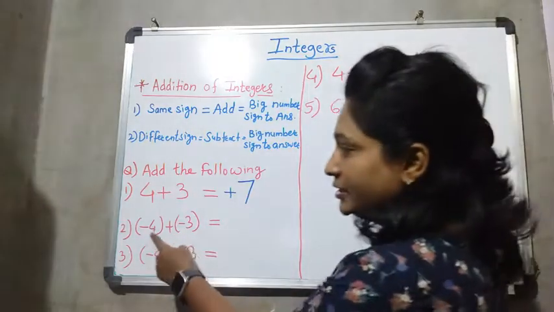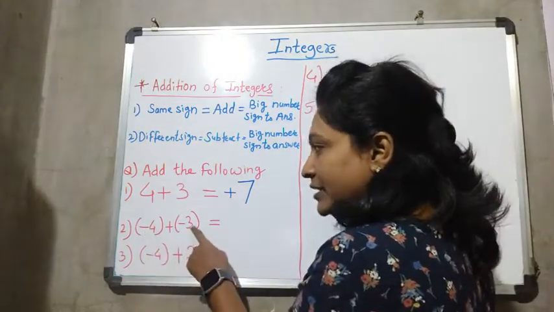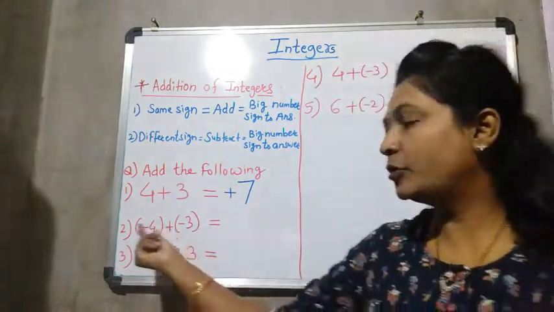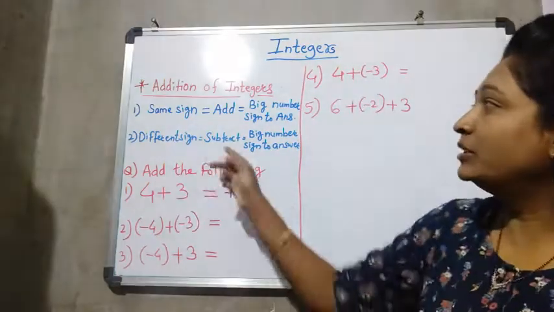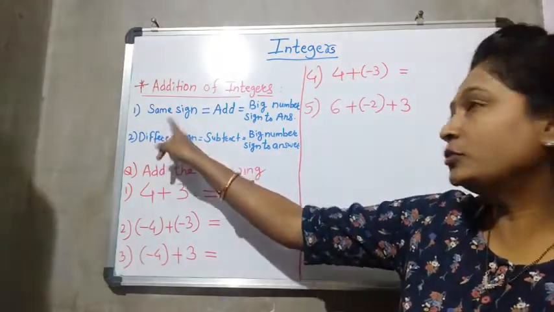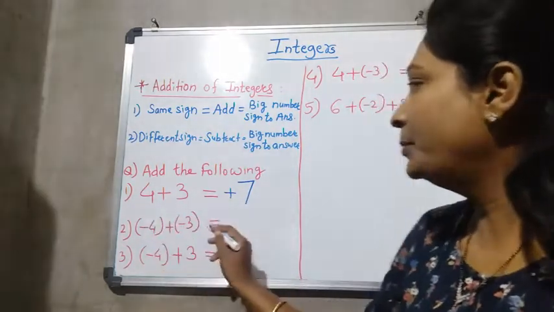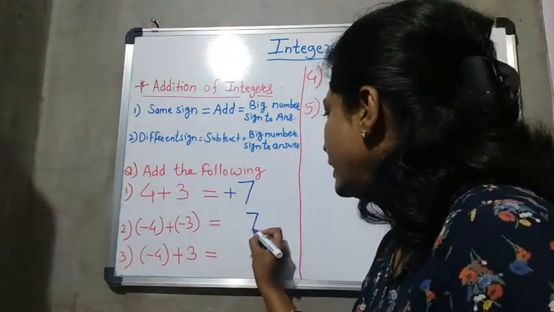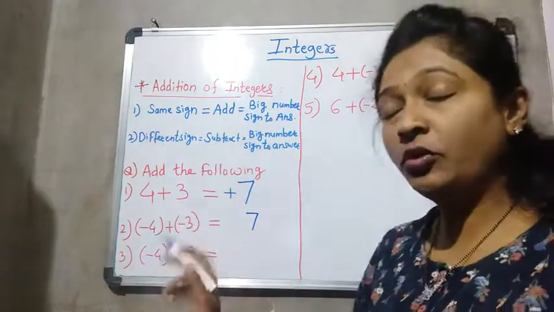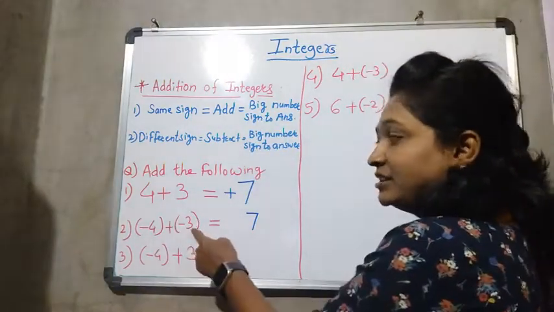Now same here, see, minus 4 and minus 3, means negative 4 and negative 3. Both numbers are negative, means both numbers have the same sign. So what do we have to do? We have to add this. So 4 plus 3 is 7, and the big number's sign. Now don't think that this minus 3 is big, okay.